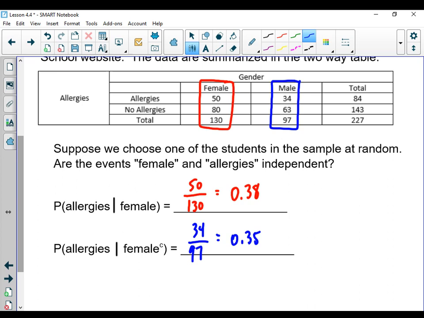Well, if I do a comparison here and I ask myself, okay, is it more likely that a female has allergies? Is it more likely that a male has allergies? Or are they the same? If they're the same, I would say that they were independent, because we're saying it doesn't matter whether you're a female or a male, the probability of having allergies is the same. Well, in this case, they're not the same. So that tells me that they are not independent. In other words, based on this data, it's more likely that someone has allergies if they are a female versus having allergies if they're a male.